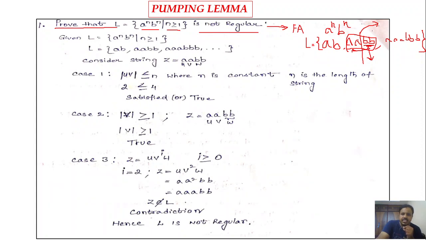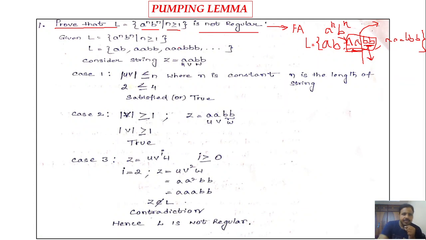Okay, since the finite automata cannot remember the previous input, for these types of languages we cannot construct the finite automata. And since we cannot construct the finite automata for these languages, they are not regular. Okay, so that is the generalized way of proving that a language is not regular. However, we may also use the pumping lemma to prove that the language is not regular.